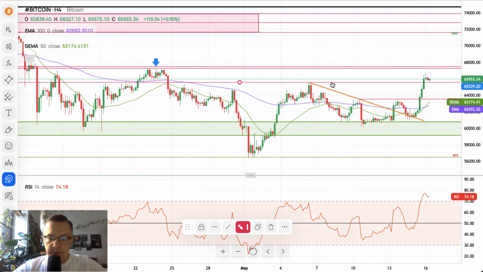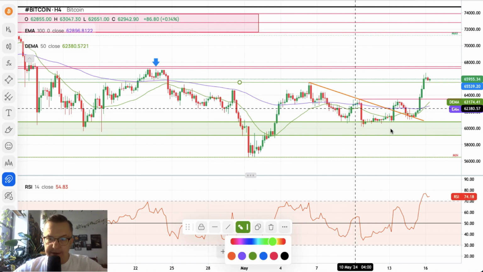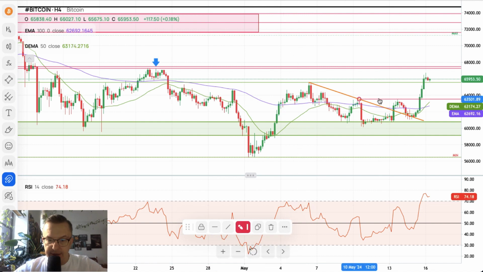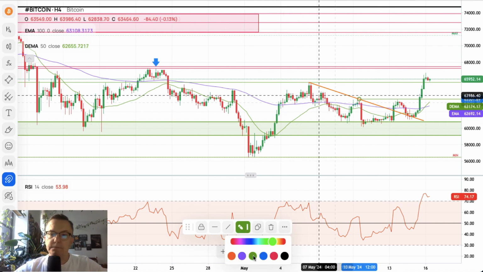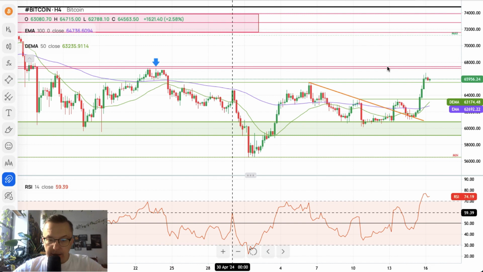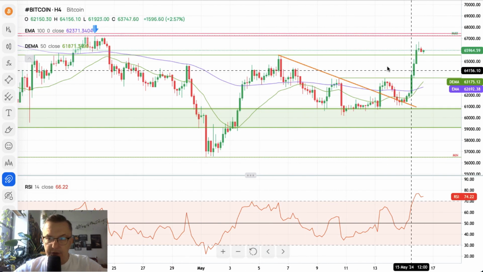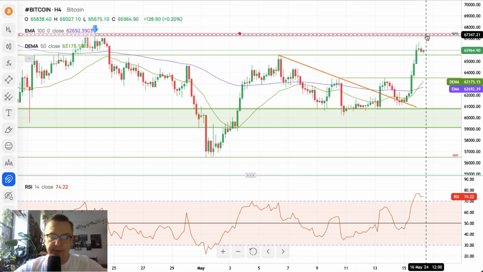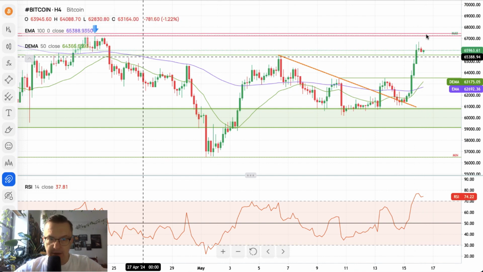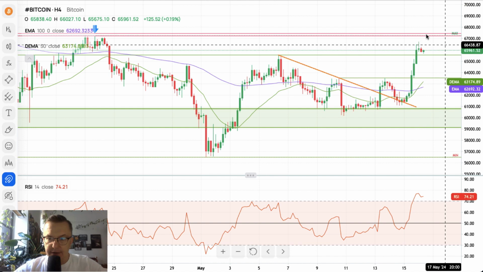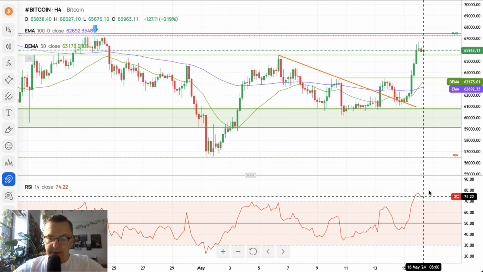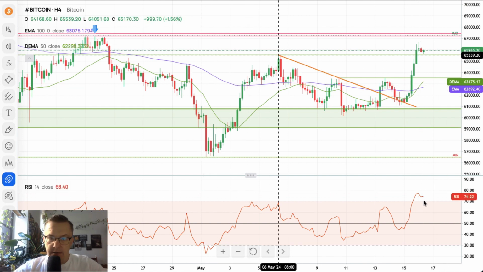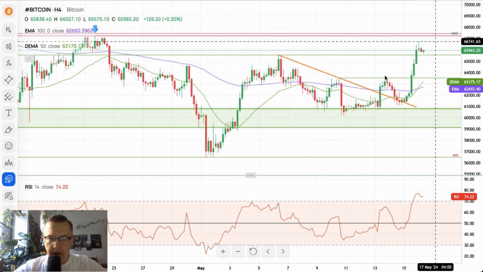65,539. Now, because it's broken, it is a technical support, and this one is a technical support as well. And it looks like we will have to wait for the market to hit the 67,300 zone, because this is a very narrow supply zone on this level. Extremely overbought market conditions. A, B, and C corrective pattern to the upside has been done.